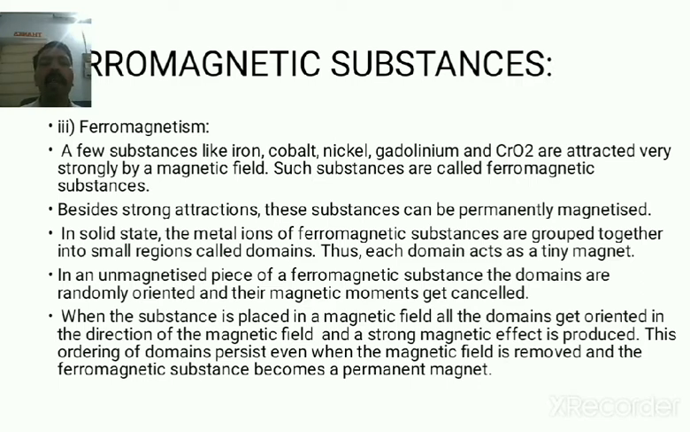In an unmagnetized piece of ferromagnetic substance, domains are randomly oriented and their magnetic moments get cancelled. When the ferromagnetic substance is placed in the magnetic field, all the domains get oriented in the same direction, in the direction of the magnetic field, and a strong magnetic effect is produced. This ordering of domains persists even when the magnetic field is removed, and the ferromagnetic substance becomes a permanent magnet.